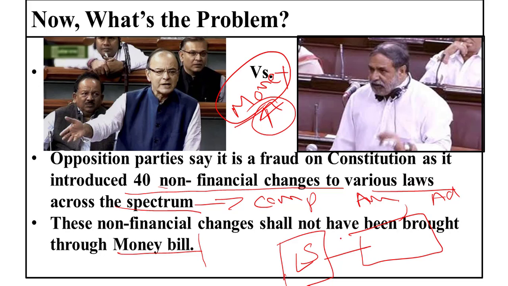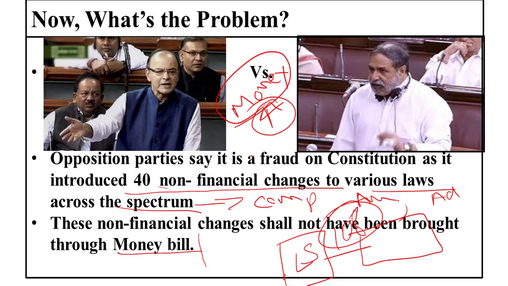Our constitutional fathers gave equal powers to both the houses with respect to ordinary bills. So when ordinary provisions are inserted in the money bill, it is just to evade the scrutiny by the Rajya Sabha, which is not the spirit of our constitution. So that is the lamentation of the opposition, and that is the line revolving in various editorials across the spectrum. So you can say this is the controversy.